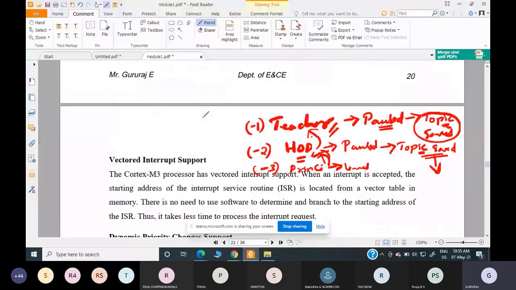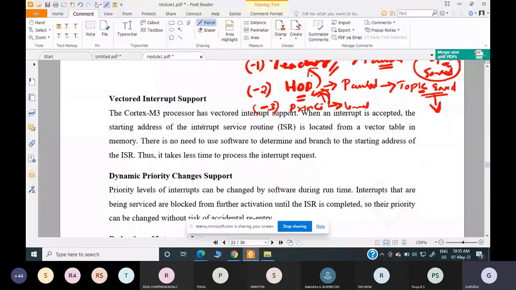The next feature that NVIC gives is vectored interrupt support. What do I mean by that? The Cortex M3 processor has vectored interrupt support. When an interrupt is accepted, that is, when an interrupt takes place and the processor acknowledges it, it means the processor has accepted it. The starting address of the interrupt service routine, the ISR, is located from a vector table in the memory.